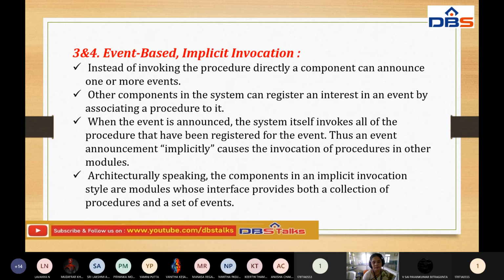Then the third one: event-based and implicit invocation. Both the third style and the fourth style we have to talk about together. So, event-based and implicit invocation. What does event-based mean? Suppose an event is nothing but a task that is going to be conducted. Take a real-time example: a function is going on.